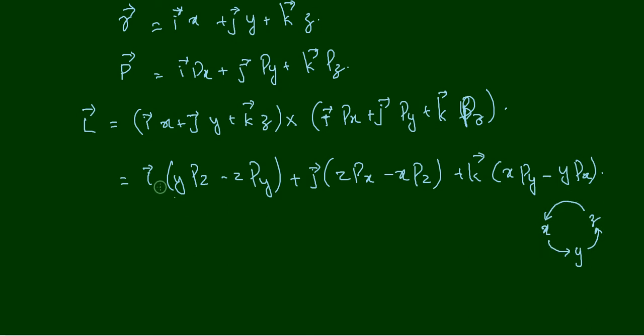Look at this one: i corresponds to x, then y corresponds to this y, and pz corresponds to this z. That is the order. Then in the next term it should be reversed. If it is y pz, the next term should be z py. So that you can remember.